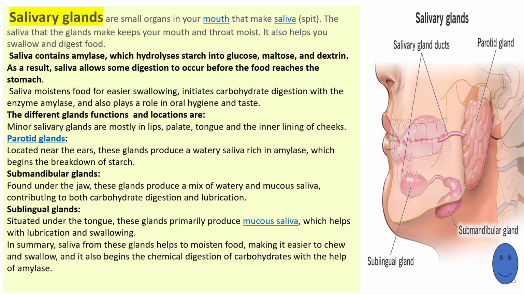So saliva helps in moistening of food, making it easier to chew and easier to swallow. It also begins the chemical digestion of carbohydrate with the help of amylase. The enzyme name is amylase or ptyalin.